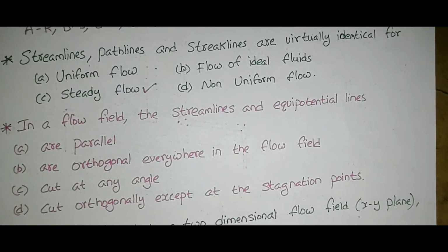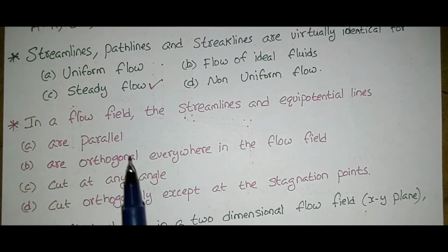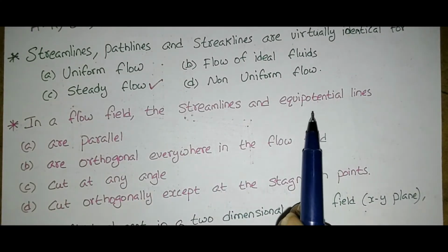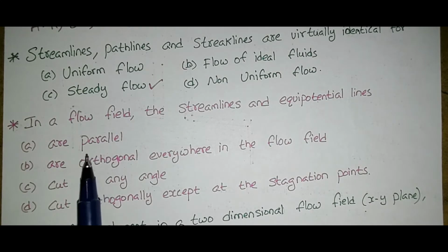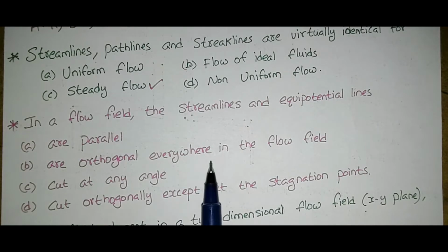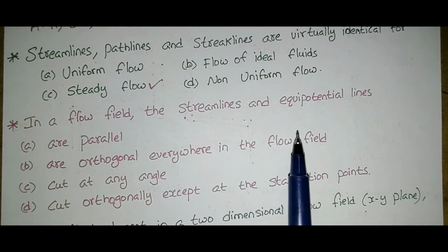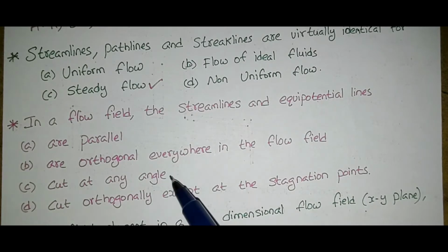Next question. In a flow field, the streamlines and equipotential lines are parallel, orthogonal everywhere, cut at any angle, or cut orthogonally except at the stagnation points. Based on the four options, the correct answer is cut orthogonally except at the stagnation points. We will move to the next question.